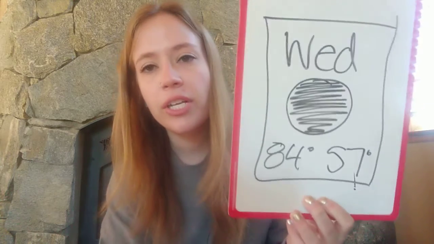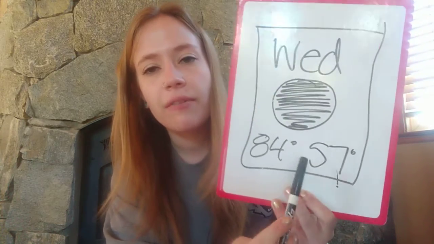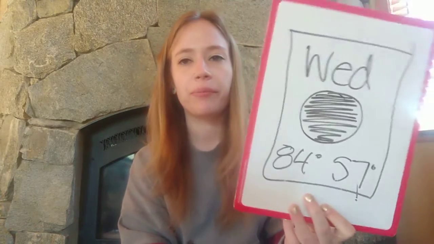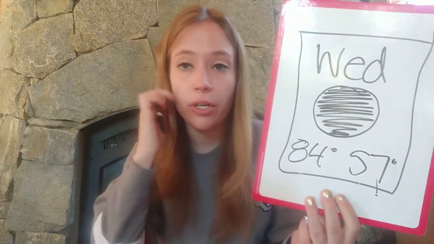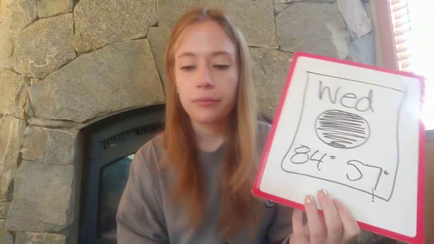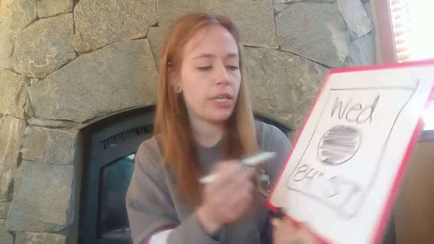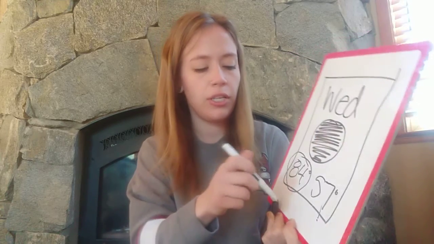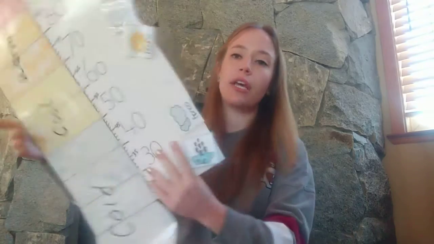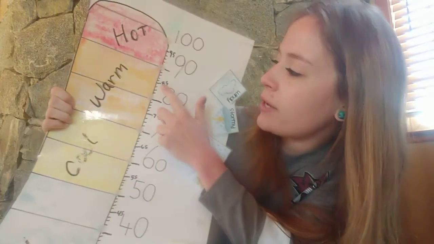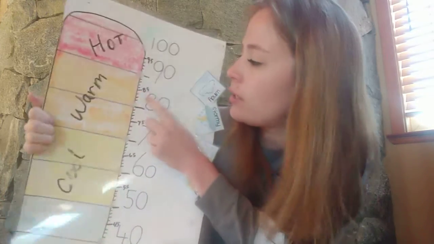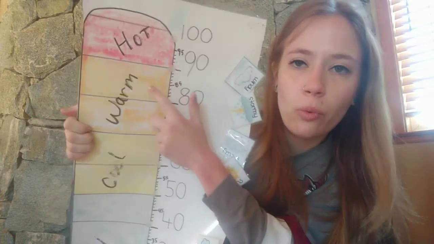So my question to you is 84 degrees or 57 degrees going to be our highest temperature for tomorrow, for Wednesday? So if you said 84, you are correct. So let's go ahead and see where that falls on our scale here. And 84 should be easy to find because 85 minus 1 is 84. So you just go down 1. And here we go, warm. So it will be warm tomorrow as well. So that's pretty cool. It looks like it's going to be a pretty nice week.